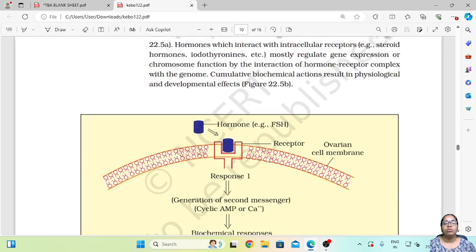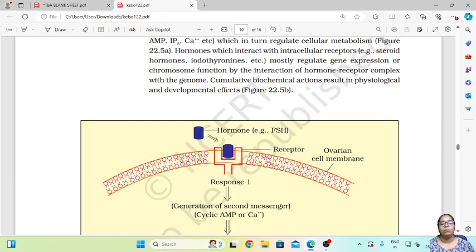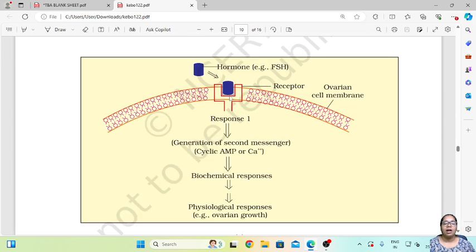So this hormone is responsible for the growth of the ovary. That is, first it will bind to the receptor, then it will send a response, then there will be a secondary response which will cause the biochemical response, which will cause the physiological response, that is growth of the ovary. So this is how the mechanism of hormone action happens.